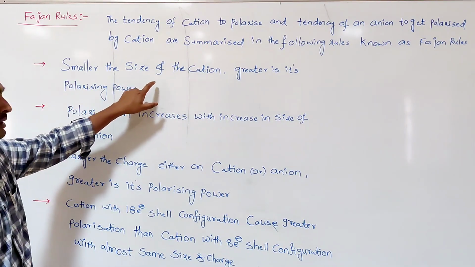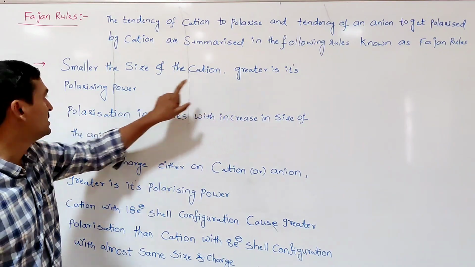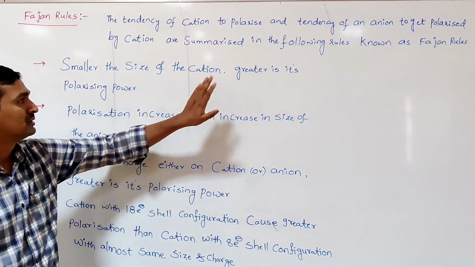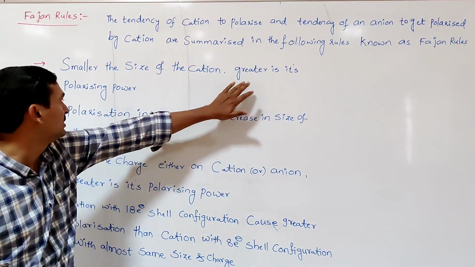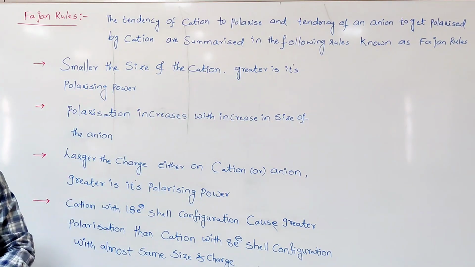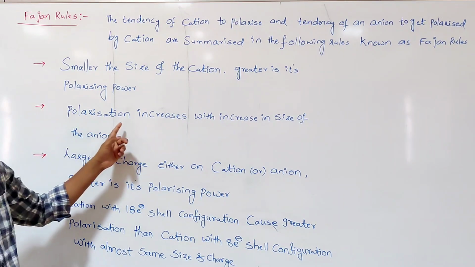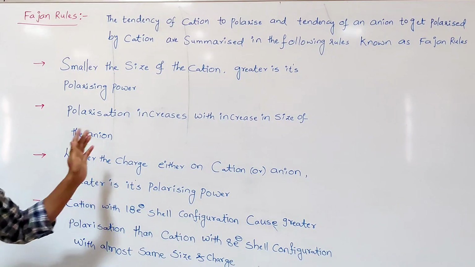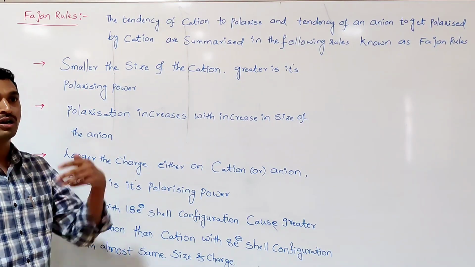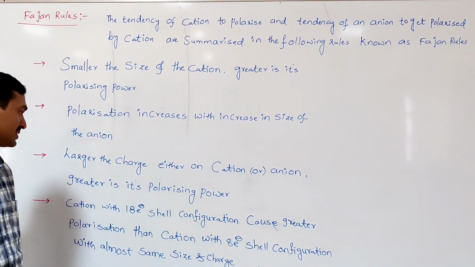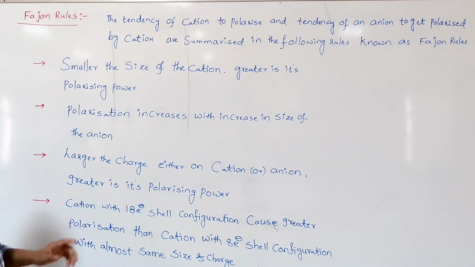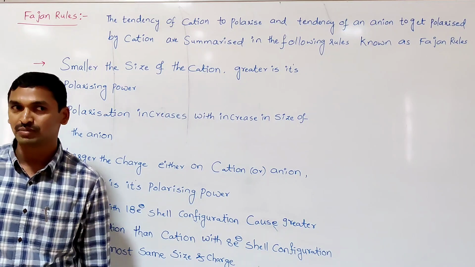Smaller the size of the cation, greater is its polarizing power. Polarization increases with increasing size of the anion. The larger the charge on either the cation or the anion, the greater its polarizing power.